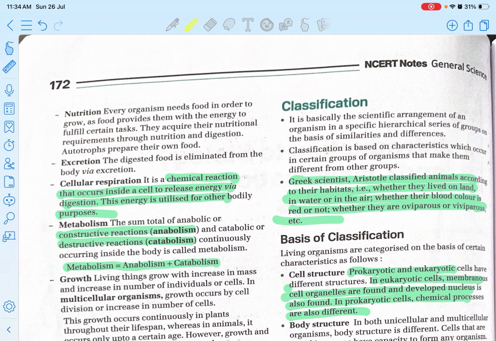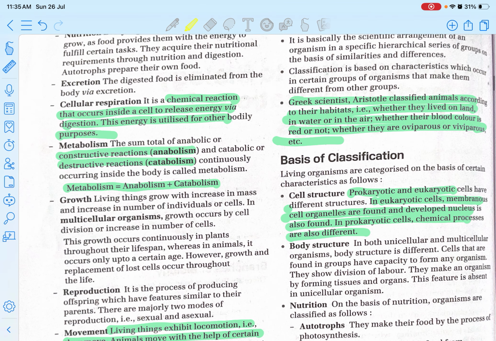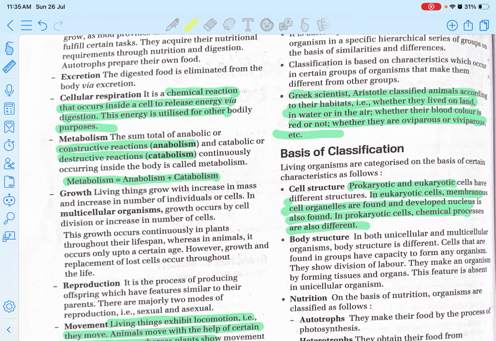Next is nutrition. We all know that everyone requires food. We as human beings require food, and certainly there are other organisms which also require nutrition. Nutrition can be of two types: autotrophs and heterotrophs. Next is excretion: whatever is digested in our body needs to get eliminated from our body, and that is known as excretion. Next is cellular respiration. It's a chemical reaction which occurs inside a cell to release energy via digestion. This energy is utilized for bodily purposes.